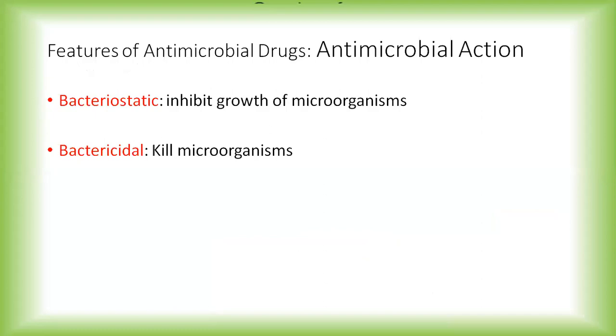These two terms we have already discussed: whether a particular antimicrobial drug is bacteriostatic, meaning it inhibits the growth of microorganisms, or bactericidal, meaning it kills microorganisms. There might be an agent which is bacteriostatic as well as bactericidal.